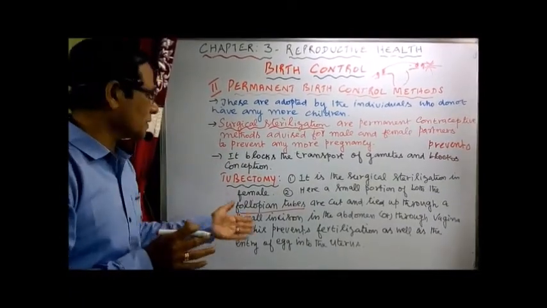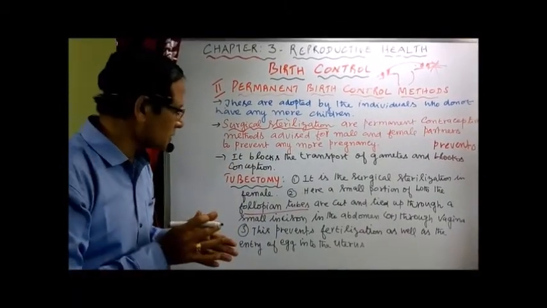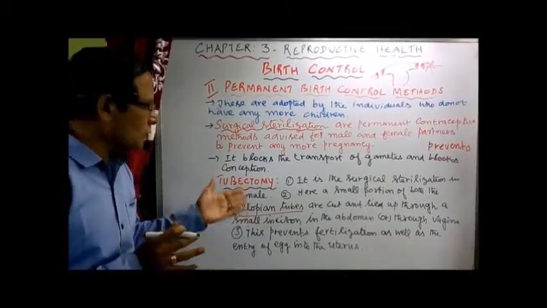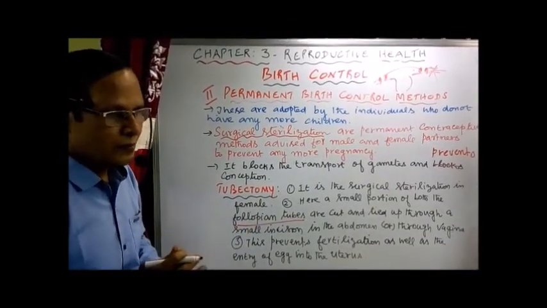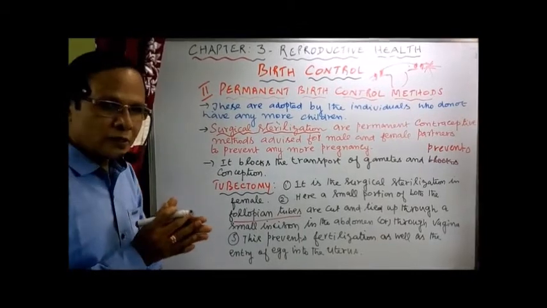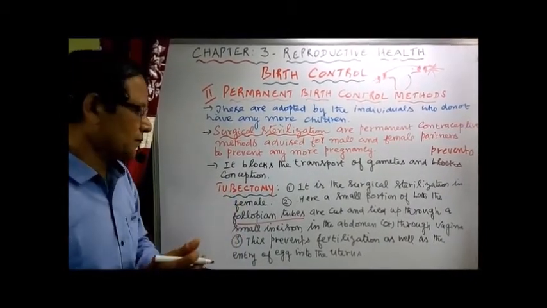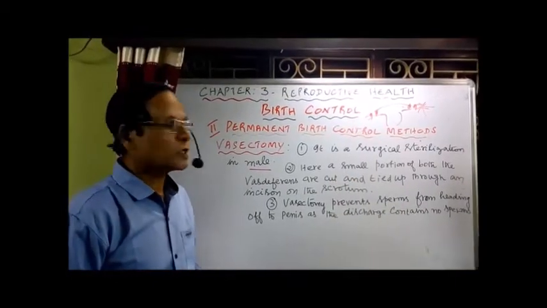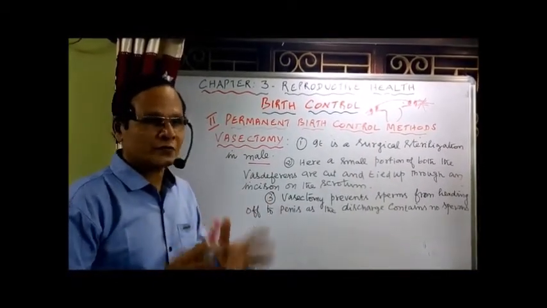I write on the board what is vasectomy. It is a surgical sterilization in male. Here a small portion of both the vas deferens are cut and tied up through an incision on the scrotum, the bag-like structure which encloses the testis. What is vasectomy? That is nothing but the cutting of vas deferens.